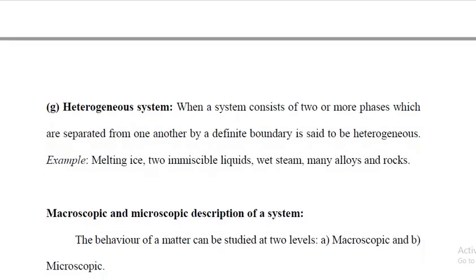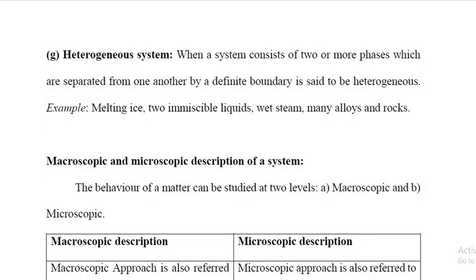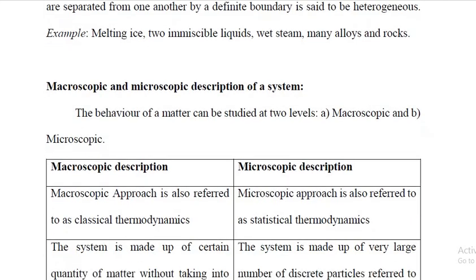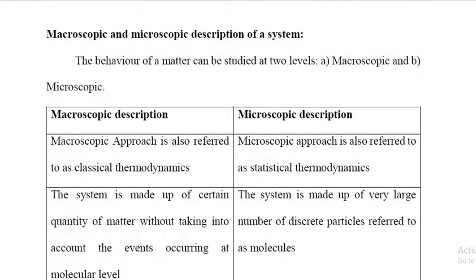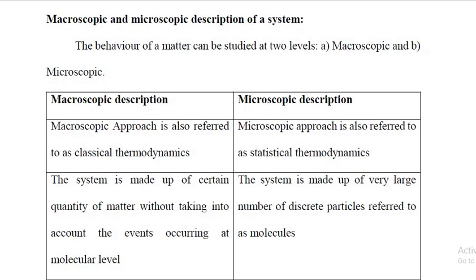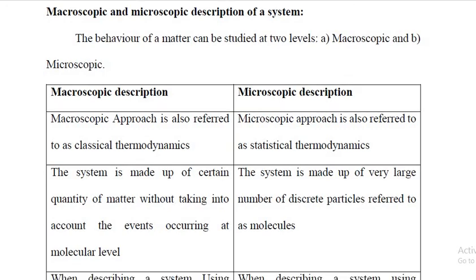Now, macroscopic and microscopic description of a system. The behavior of a matter can be studied at two levels. They are macroscopic and microscopic. So this is the difference between macroscopic description and microscopic description. Macroscopic approach is also referred to as classical thermodynamics. Microscopic approach is also referred to as statistical thermodynamics.